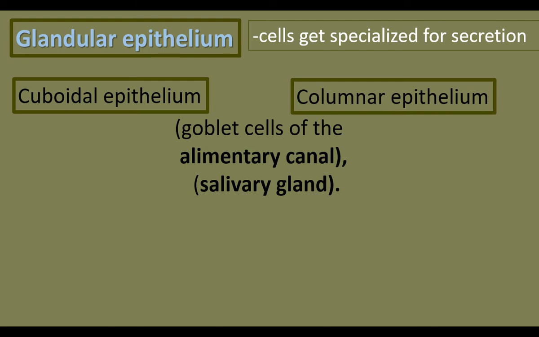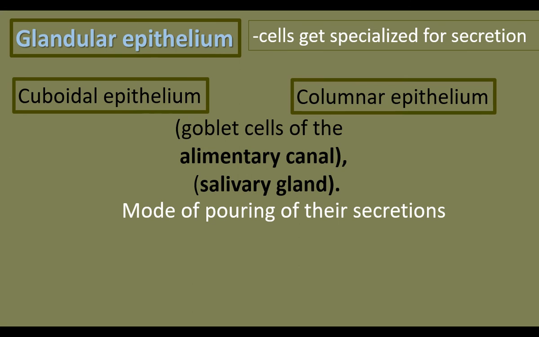We know the two types of glands. In the previous class, we had learned about the two types of glands. The two types of glands are classified based on the mode of pouring their secretions. In one group of glands, the secretions are carried by tube or duct. In another group of glands, there are no ducts. The secretions are poured into the blood.